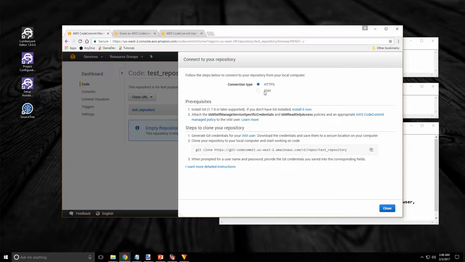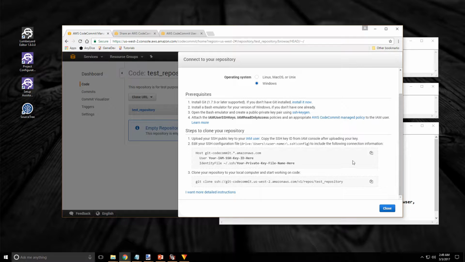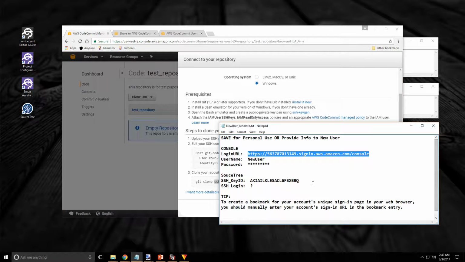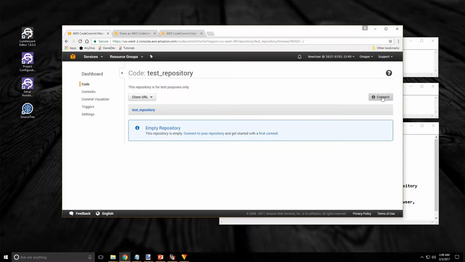Now I'm setting mine up for SSH. By default, this HTTPS is selected, and if you're using that, this URL down here will be useful. If you're using SSH, it'll be a little bit different. But same thing, the URL will be right down there. Now this is important, we'll want that, so I'm going to copy that. And if you need to get it later, it's still here.